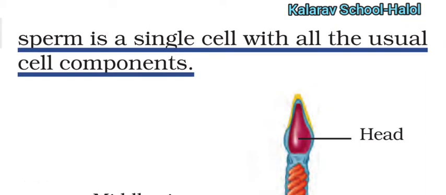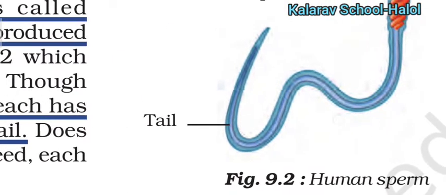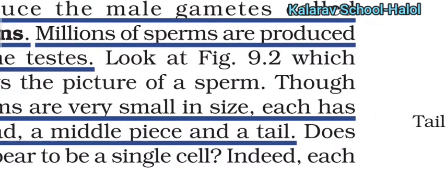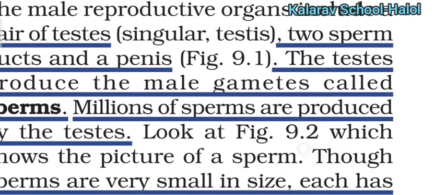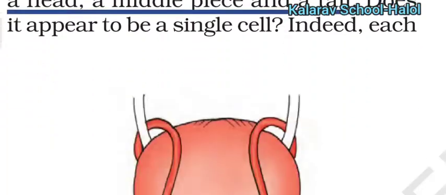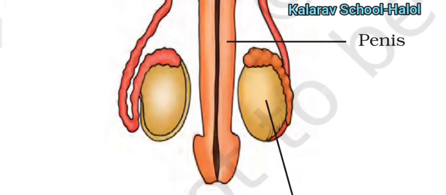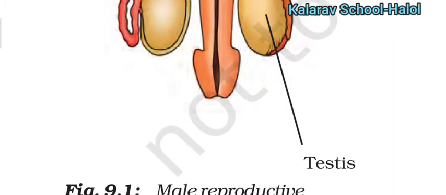So sperm is also a single cell. Keep in mind that the male reproductive organs are a pair of testes, two sperm ducts and a penis. You can see here the two sperm ducts, the penis and the two testes.